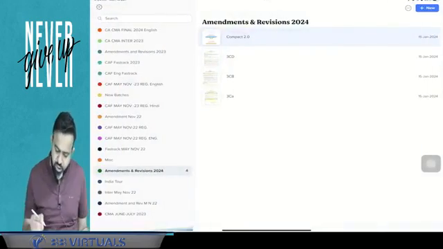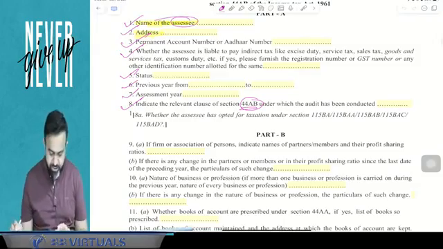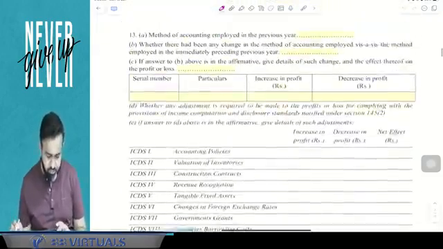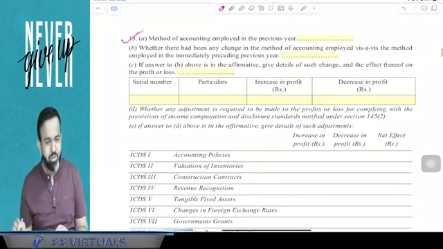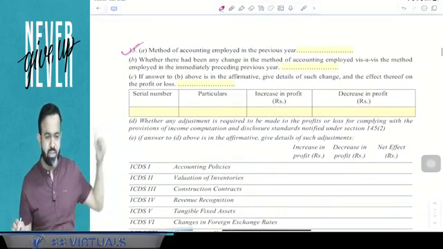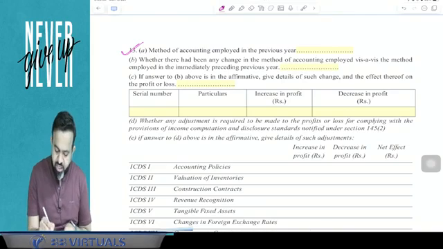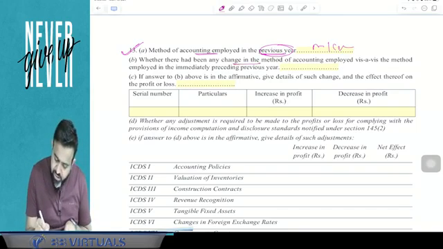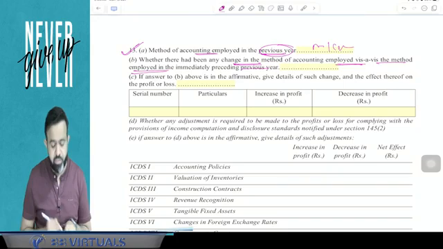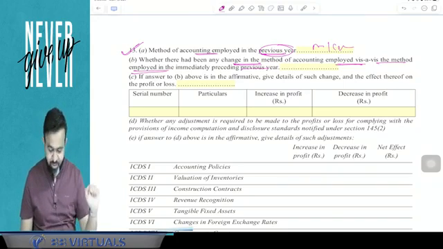So I am showing you clause number 13 of Form 3CD. So this is Form 3CD and here this is clause number 13. Clause 13 says the method of accounting employed in the previous year, so suppose mercantile or cash, whatever. Whether there had been a change in the method of accounting employed vis-a-vis the method employed in the immediately preceding previous year, yes or no, you have to mention.